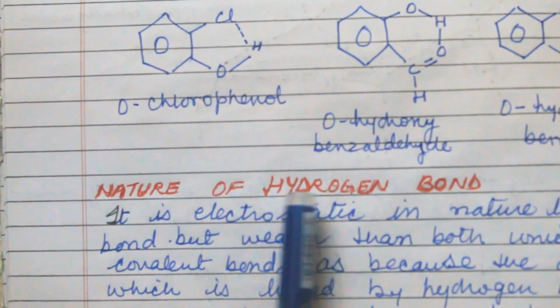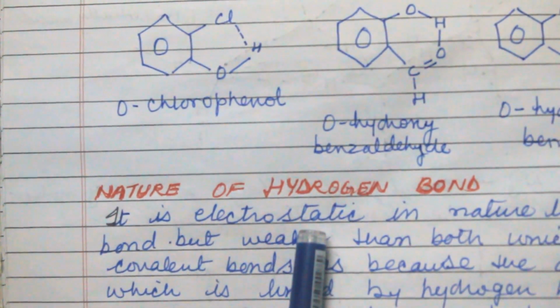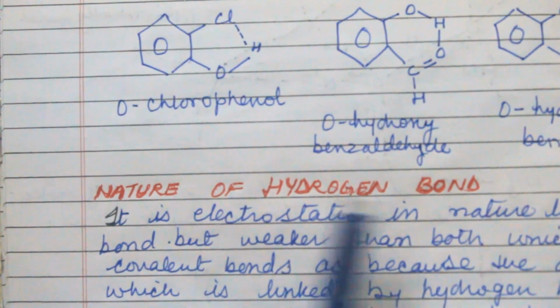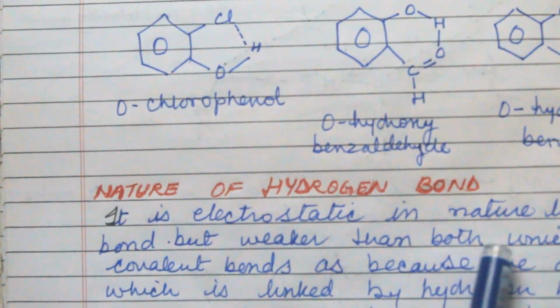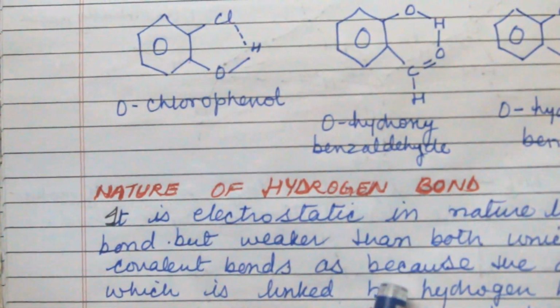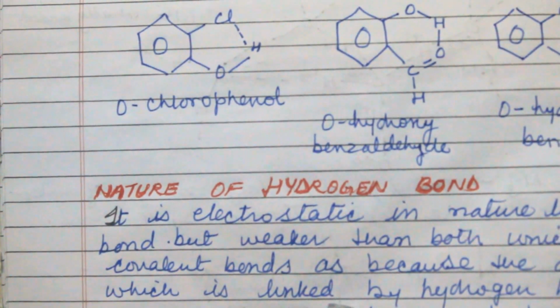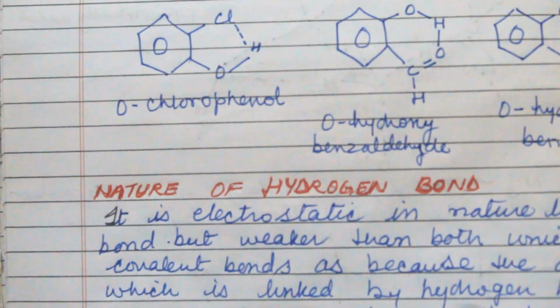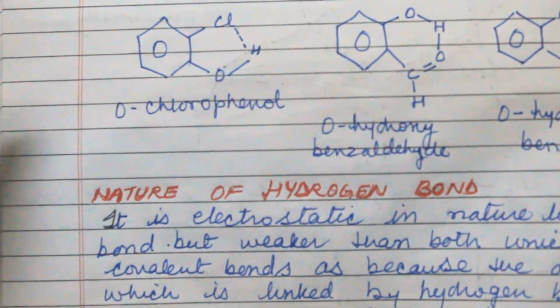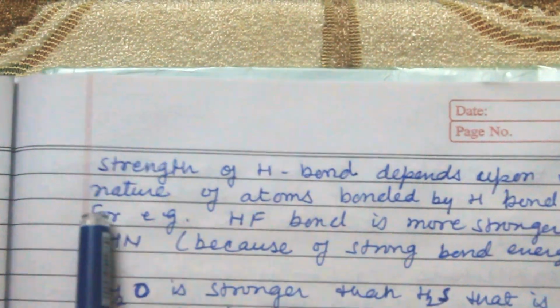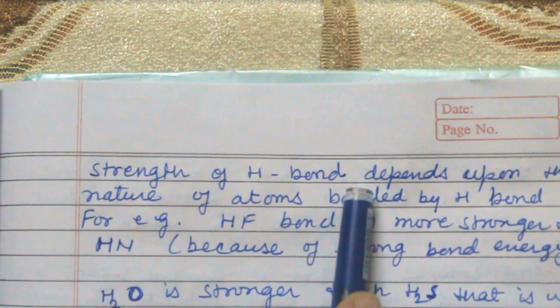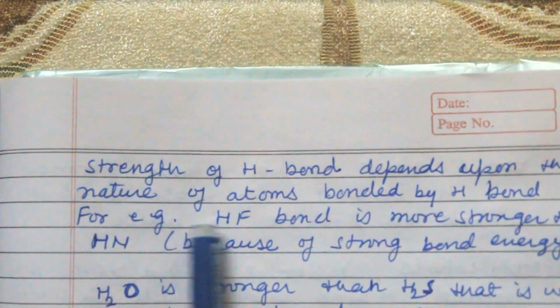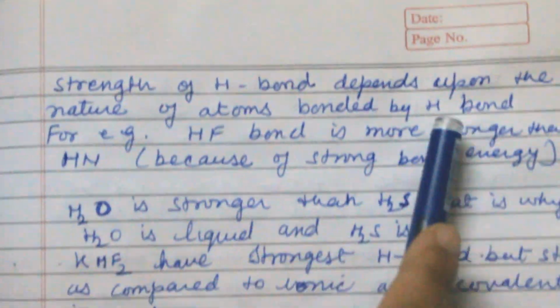Now come to nature of hydrogen bond. It is electrostatic in nature like ionic bond, but weaker than both ionic and covalent bond, because the atoms which are linked by hydrogen bond carry a small charge, and they behave like dipole-dipole attraction. Next, strength of hydrogen bond depends upon the nature of the atom bonded by hydrogen bond.